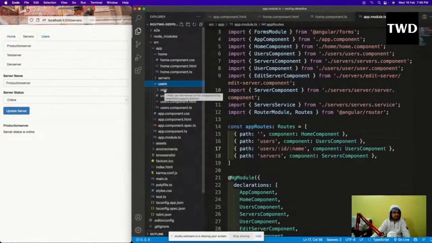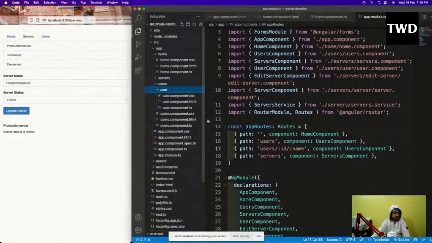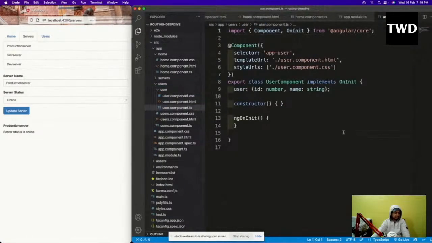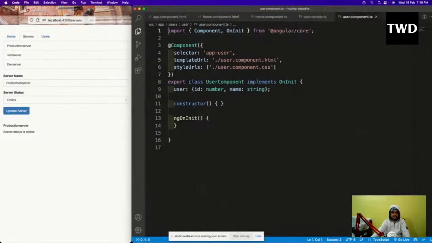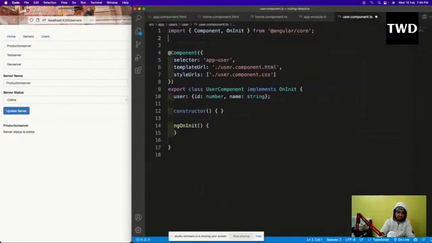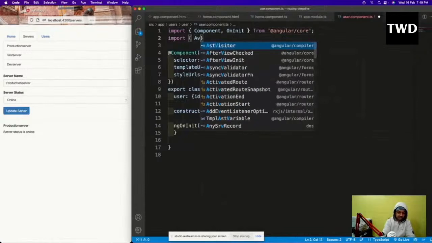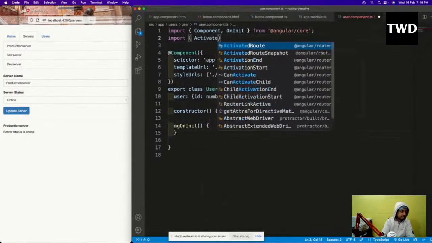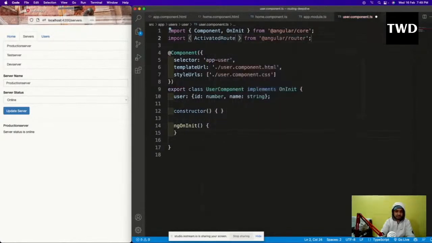Inside the users there is a user component. We'll go here in the ts file, and here import ActivatedRoute from Angular router.